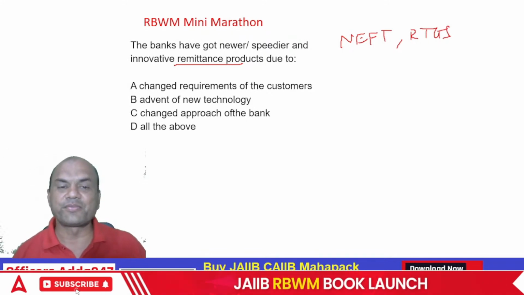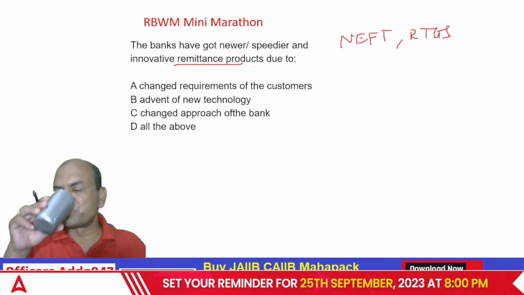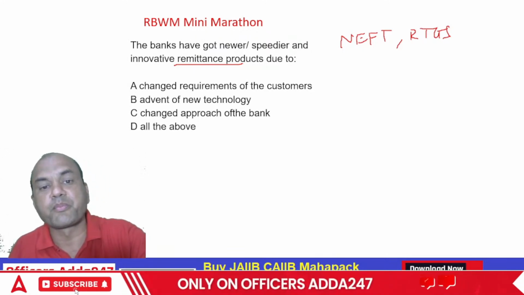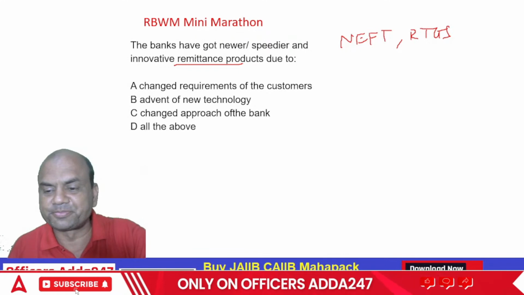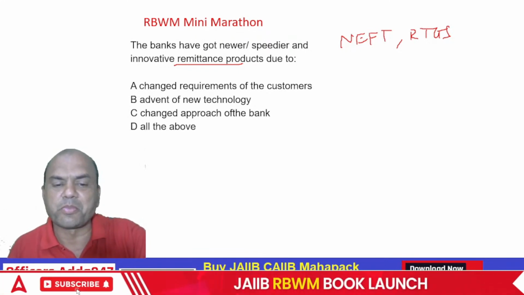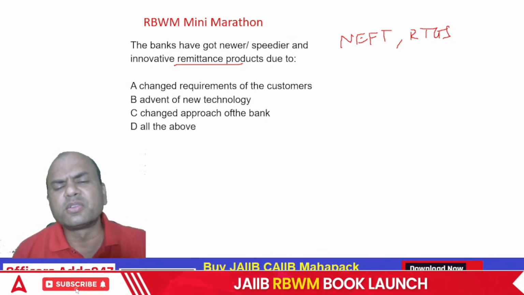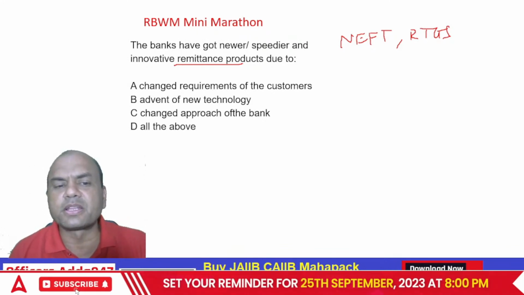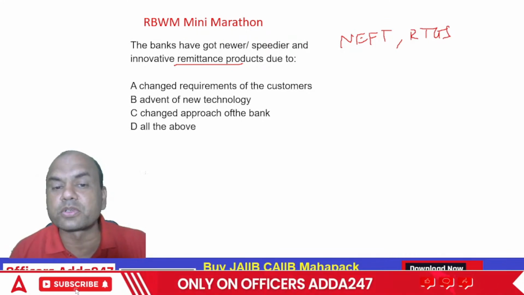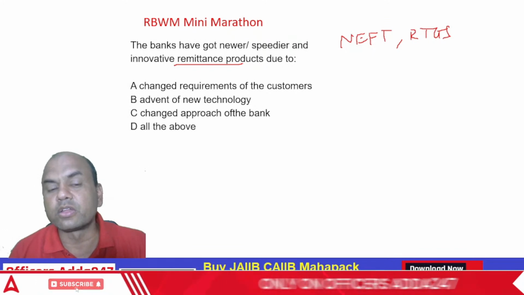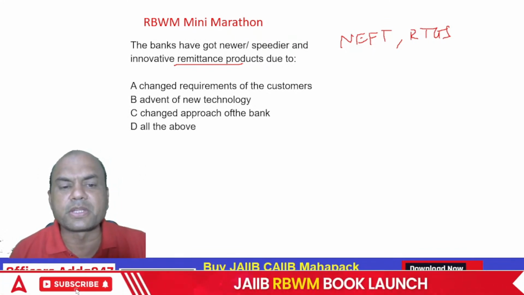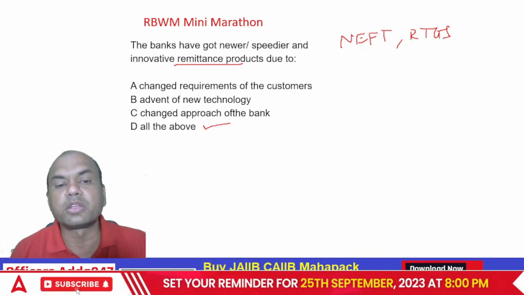Tricky, okay? Some of the books might give you the option D, all of the above.